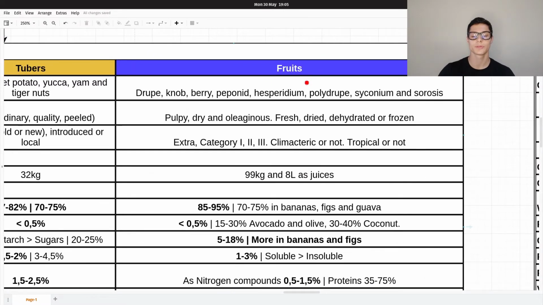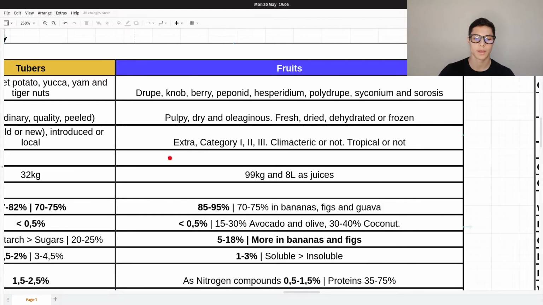Talking about fruits, we have a pretty deep classification in terms of botanical classification. We have the drupe, the knob, the berry, the peponid, the hesperidium, the polydrupe, the seconium and the sorces. Then fruits can be pulpy, dry and oleaginous, and they can be found as fresh, dry, dehydrated or frozen.